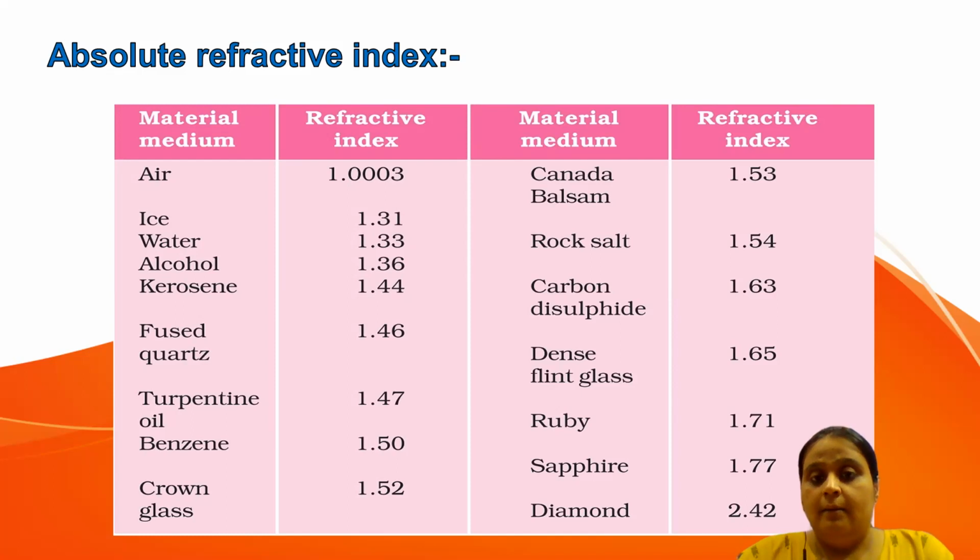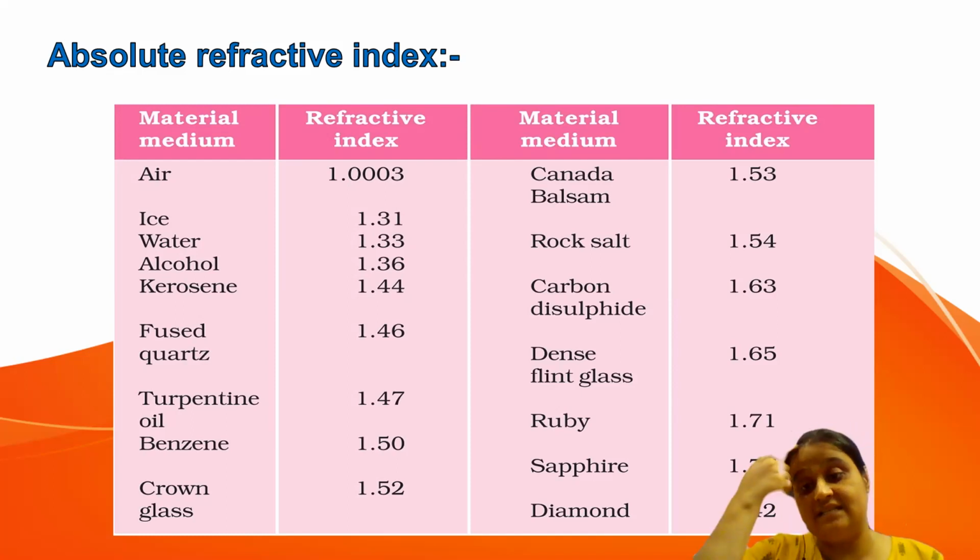But if you see the example of diamond, which has the maximum absolute refractive index in this table, it means that if a ray of light moves from vacuum to diamond, the speed of light will decrease, and the bending of light you will observe, by 2.42 times.